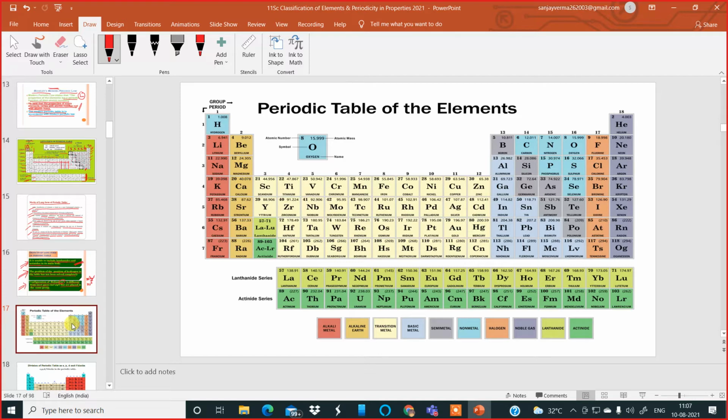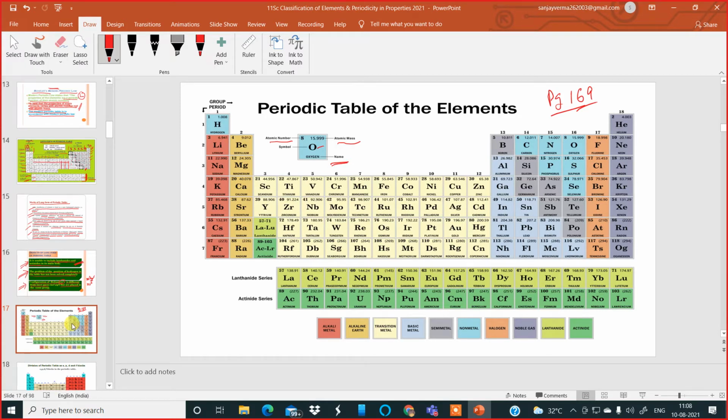If you open a textbook to page number 169, you will have a similar periodic table in your textbooks where the elements have been represented into various groups and periods. And on that diagram, you'll find the atomic mass of the element, the atomic number of the element, the symbol and the name of that element. So this information is given over there in this periodic table.